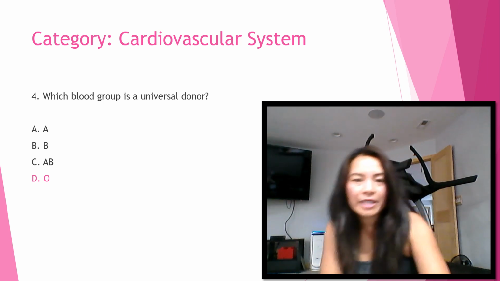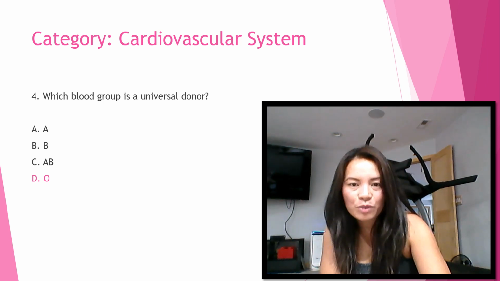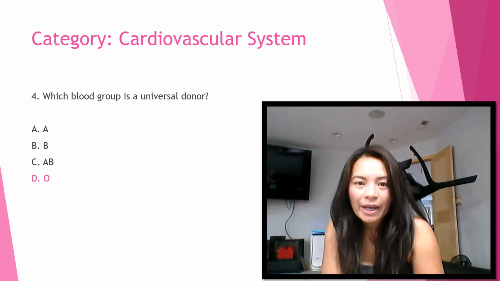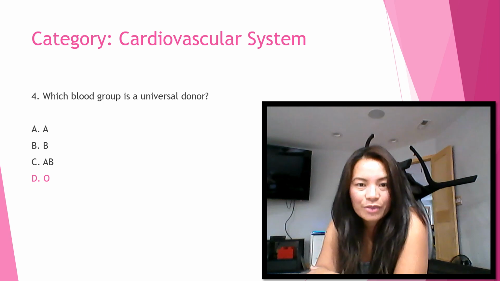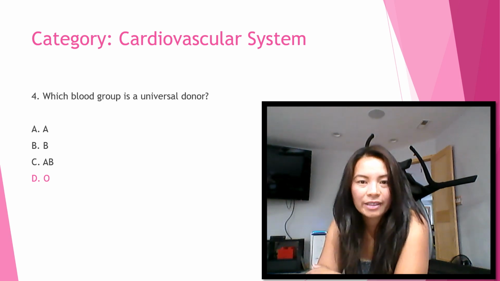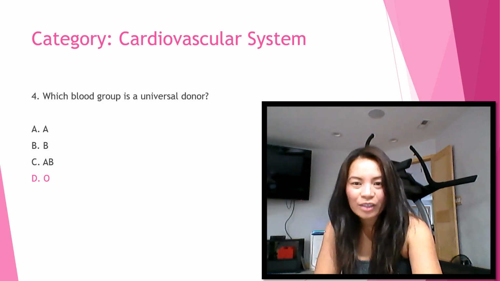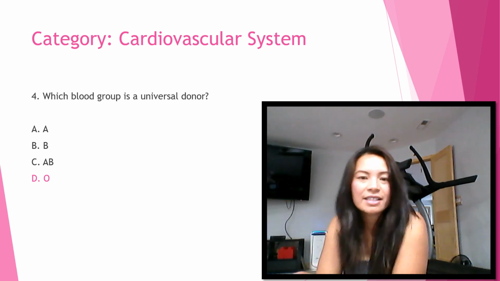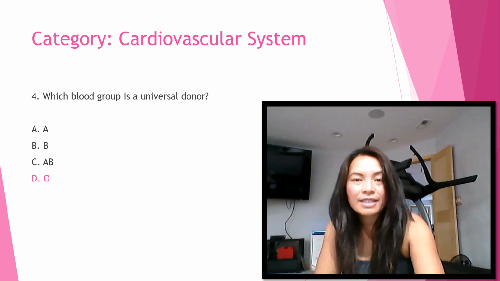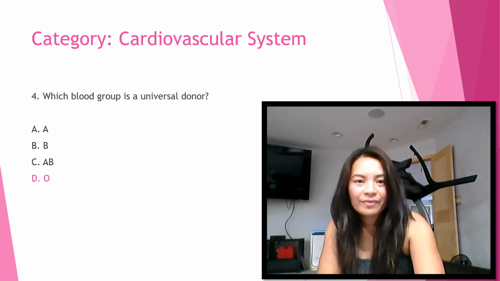Blood group AB is a universal acceptor, meaning those with AB blood can receive any other type of blood. Blood group A can only receive group A blood, and blood group B can only receive group B blood. This information is essential if someone ever needs a blood transfusion. A blood test is the only way to find out which blood type you have.